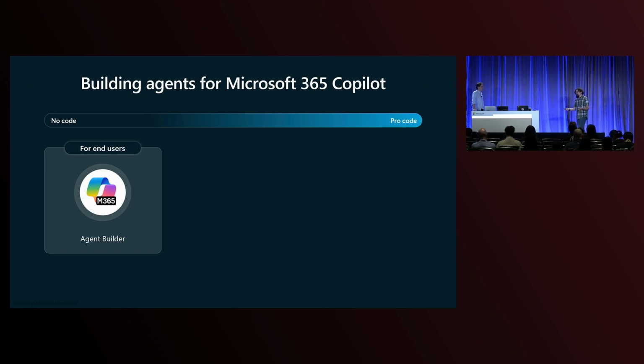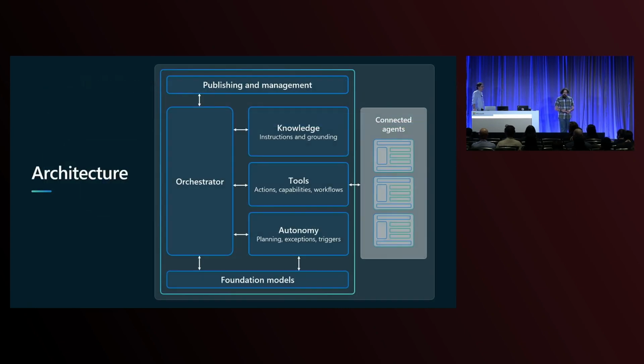So we want this to be available for end users so that they don't need to go ask for an IT project in order to automate and accelerate their work and their team processes. So we just talked about these ingredients. For no code and for Agent Builder, the easiest things to get started with are the knowledge and the tools.